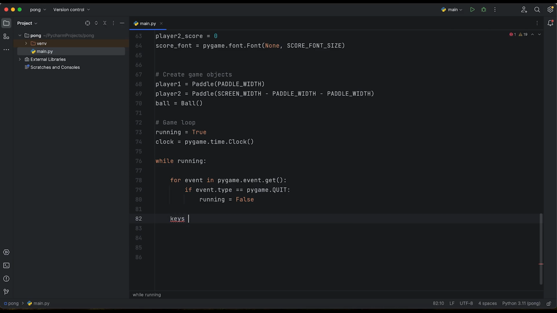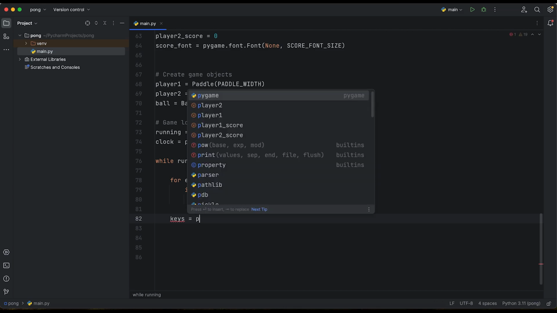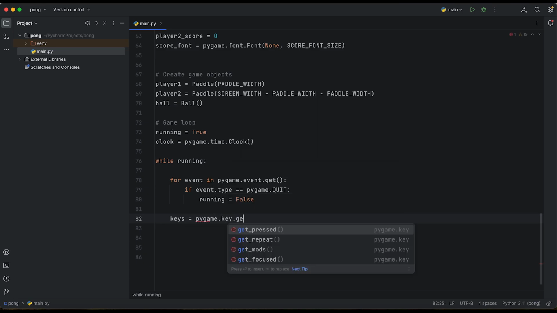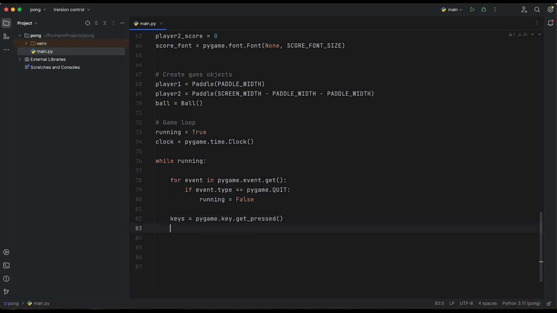Okay, so we need also the keys that we are going to check for the players. Player 1 will move with the keys up and down, and the second player, for example, can move with W and S as inside the game, or another way. It's up to us how we are going to assign those keys, but I will show you how you can do that. So pygame.key.get_pressed, and that's all that we need to get inside our keys.